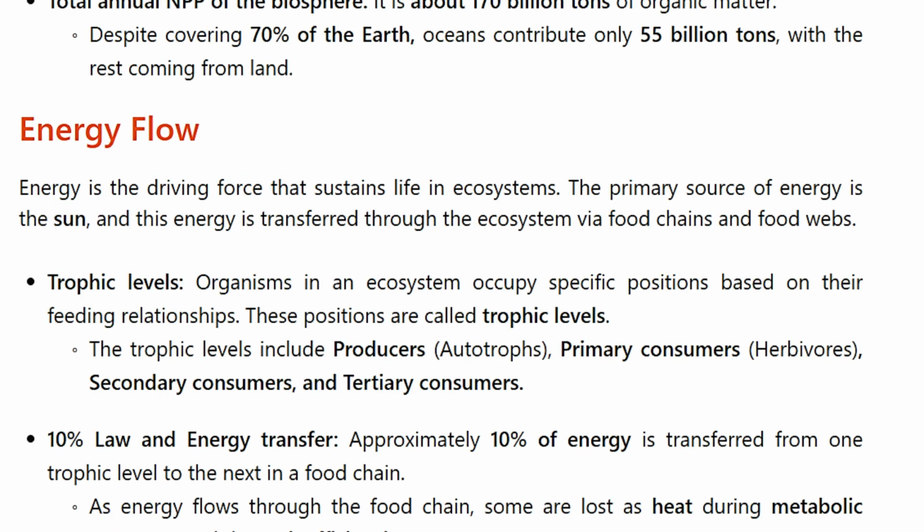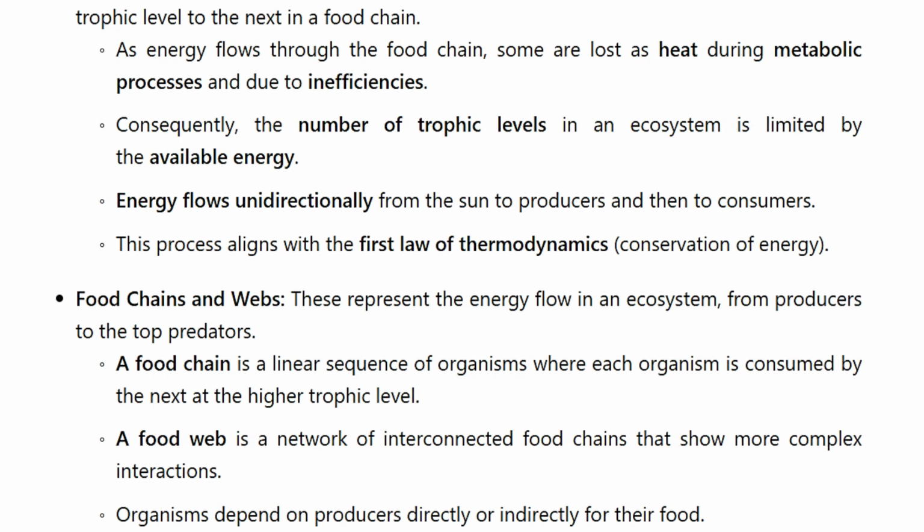10% law and energy transfer. Approximately 10% of energy is transferred from one trophic level to the next in a food chain. As energy flows through the food chain, some is lost as heat during metabolic processes and due to inefficiencies. Consequently, the number of trophic levels in an ecosystem is limited by the available energy. Energy flows unidirectionally from the sun to producers and then to consumers. This process aligns with the first law of thermodynamics, conservation of energy.